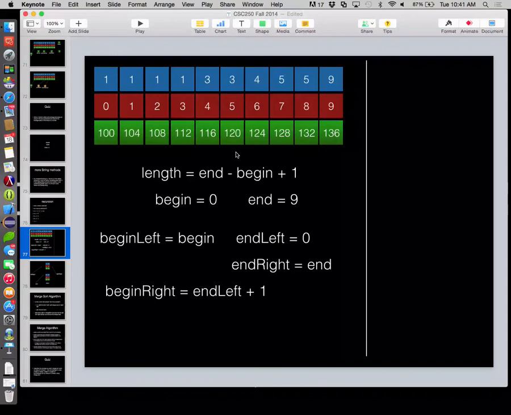Now let's go to the right half. Length is 5. 5 divided by 2 is 2. Begin plus 2 is 7. Minus 1 is 6. Is that a valid left end?